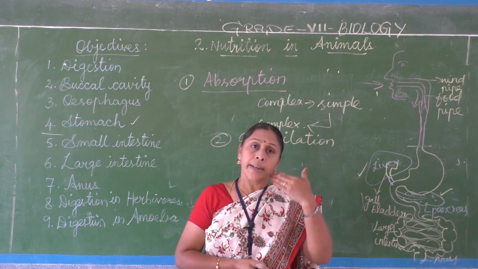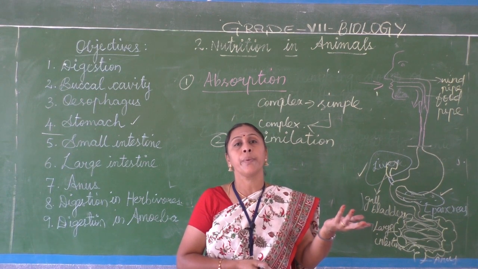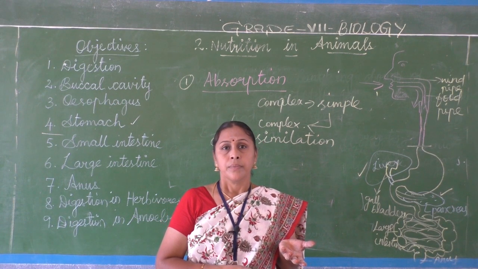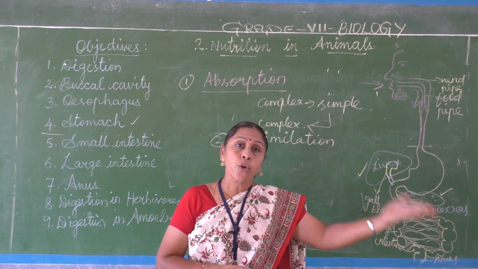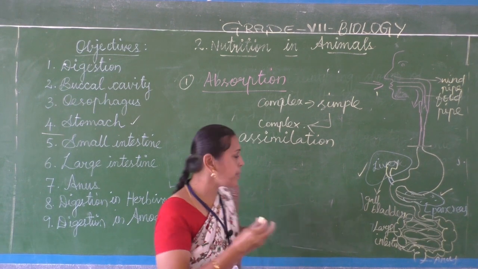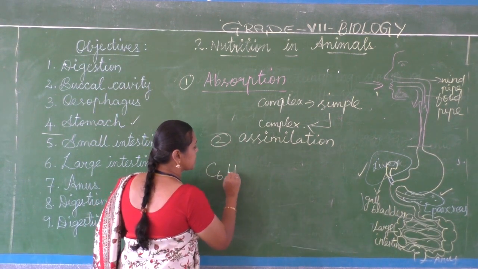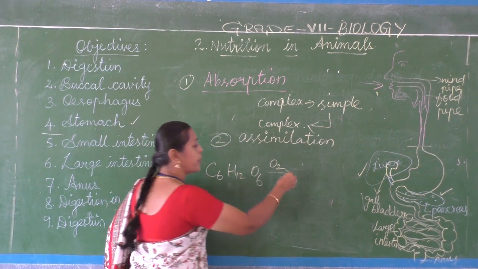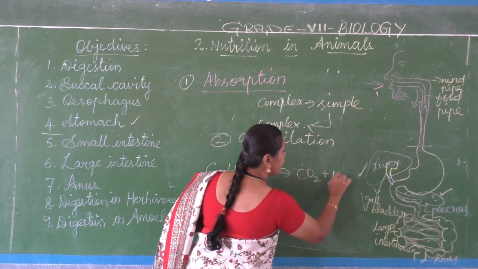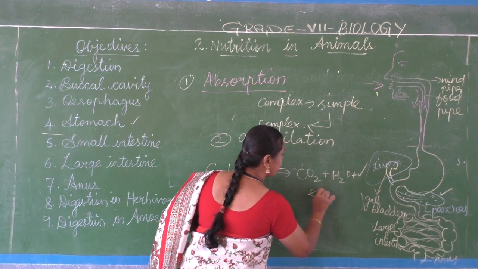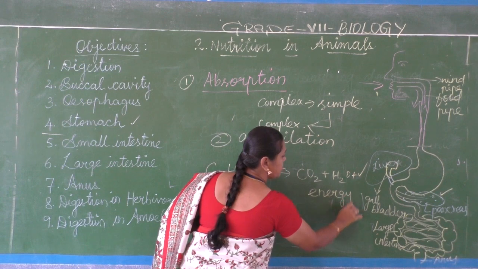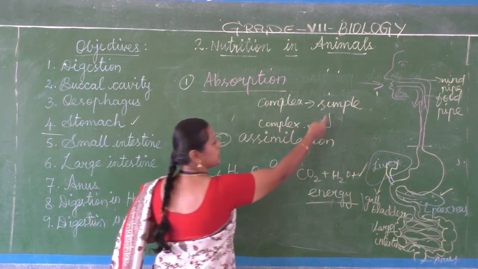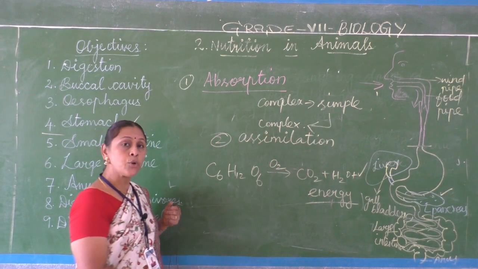Carbohydrate reacts in the presence of oxygen and is converted into carbon dioxide and water, and energy is released. Carbohydrate here means glucose, C6H12O6. So with the help of oxygen, it will be converted into carbon dioxide and water, and energy will be released, which our body needs. So like this, after digestion, the simple one will be converted into the complex one.